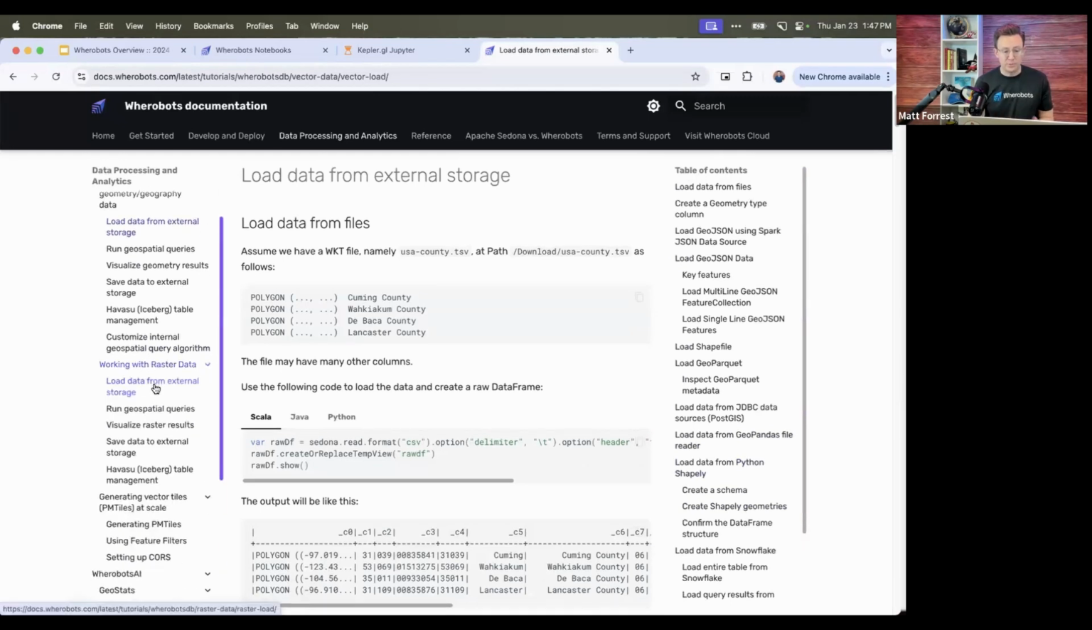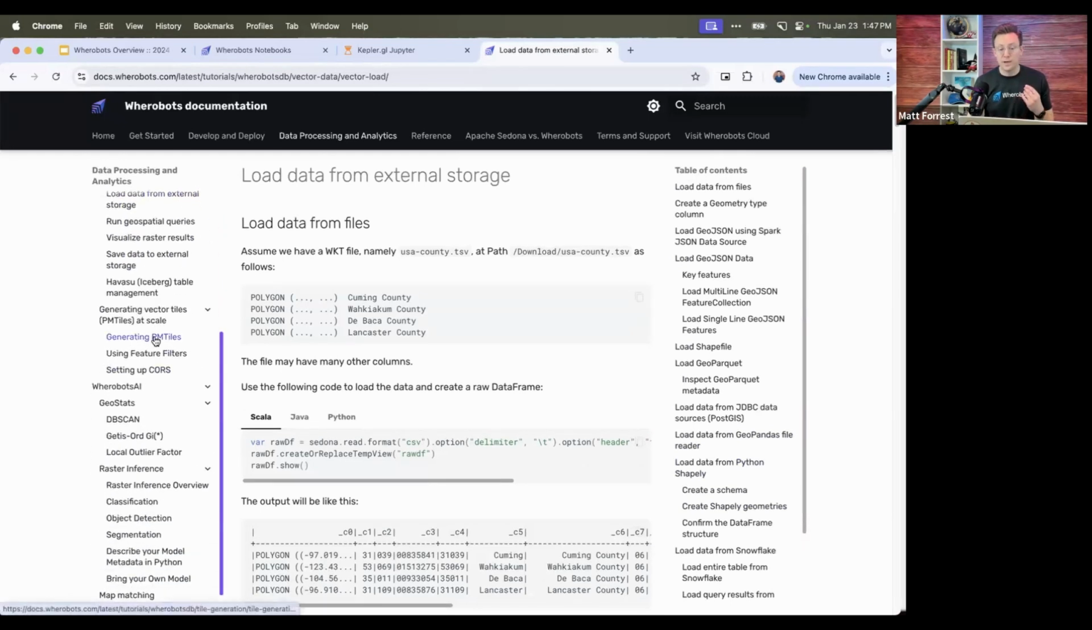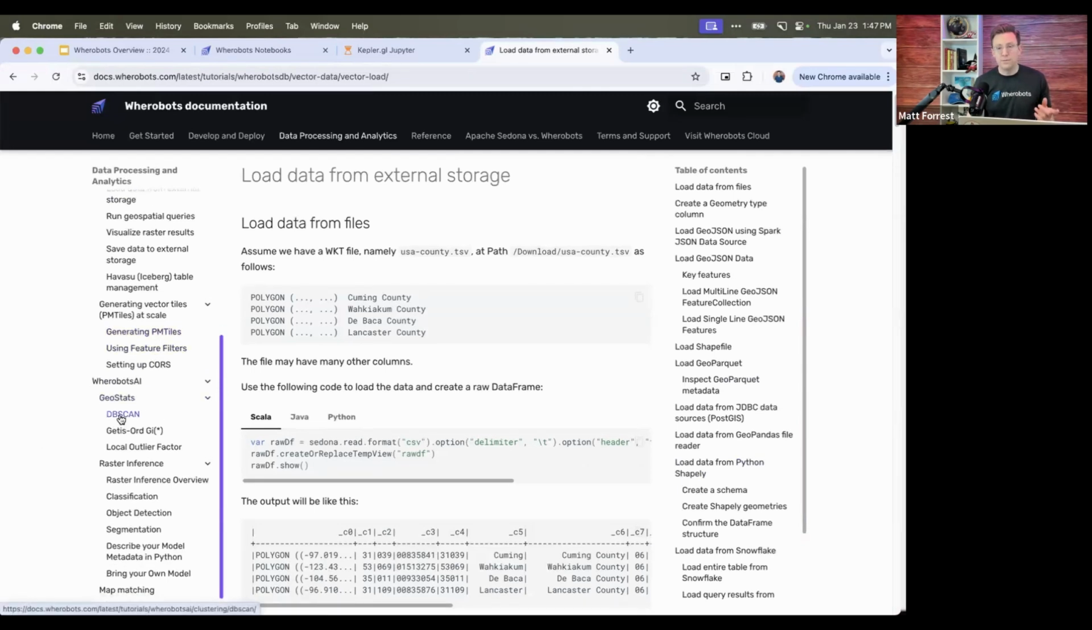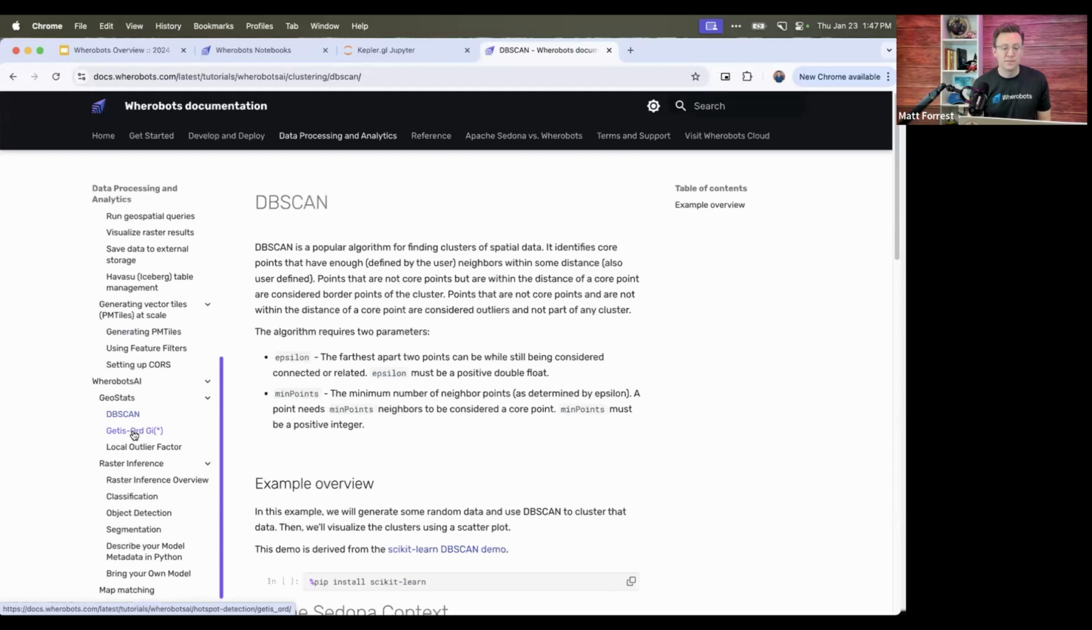Here's another section on doing that with raster data. You can create map tiles via PMTiles as well. And then if you have either upgraded your account or signed up via AWS, you'll be able to run some of these geostats functions.